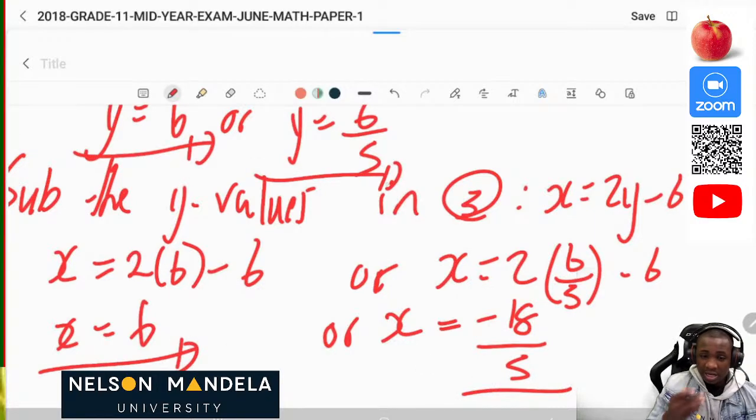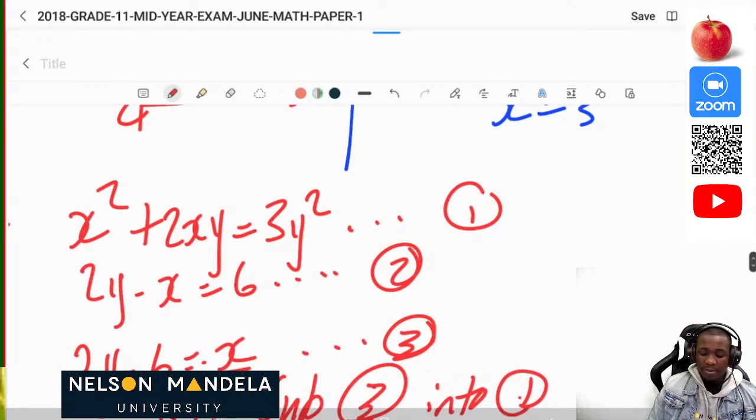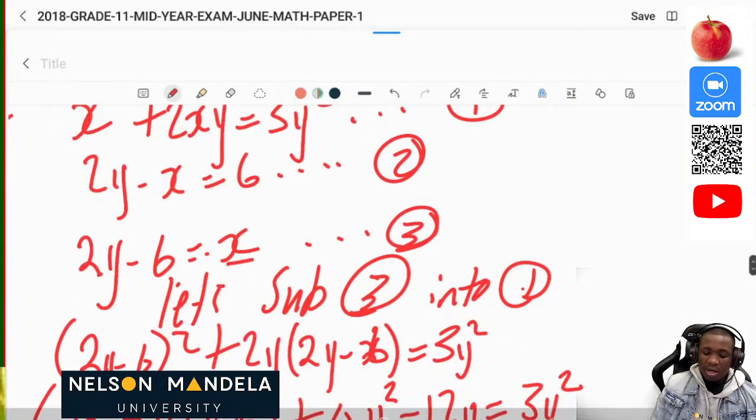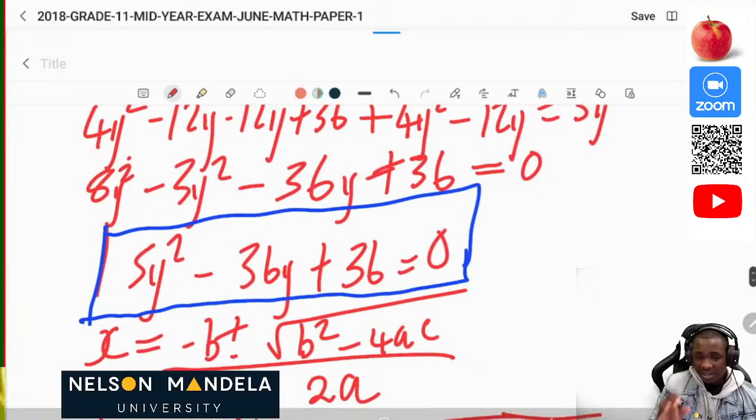So you can actually see that it's so easy to solve a simultaneous equation. The first thing you do is just take them as they are, then you label them: one is equation 1, another one is equation 2. Then the third step is to make one of the variables, x or y, the subject of the formula so that you can have another equation. Then substitute that equation 3 into equation 1 or 2. After that you can solve for that first variable.